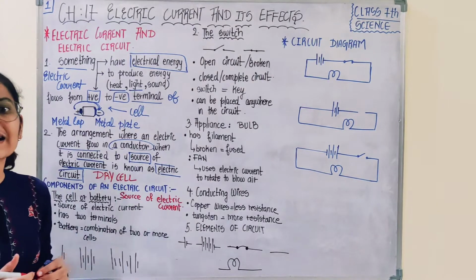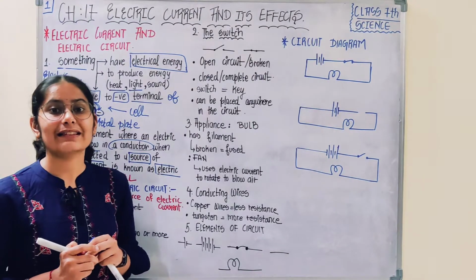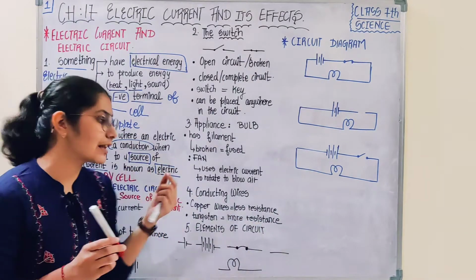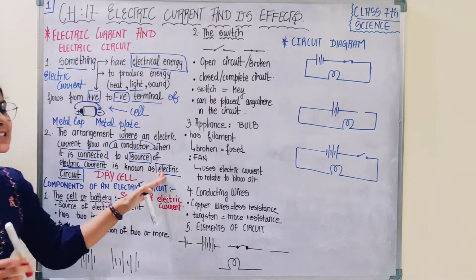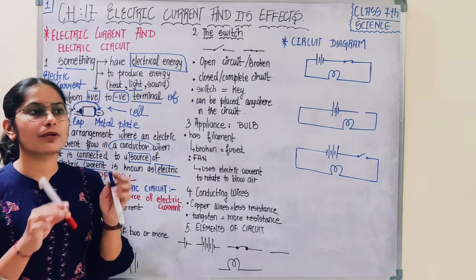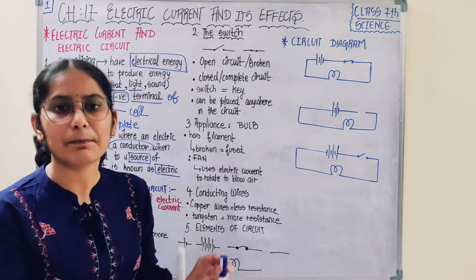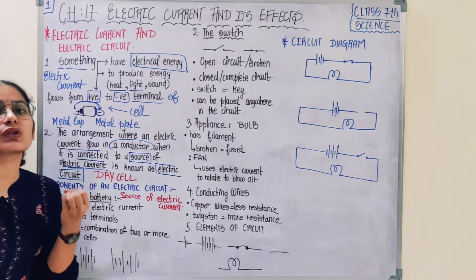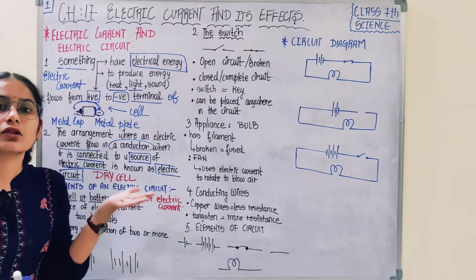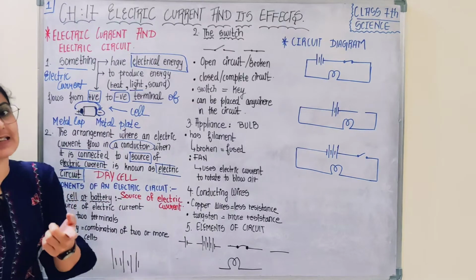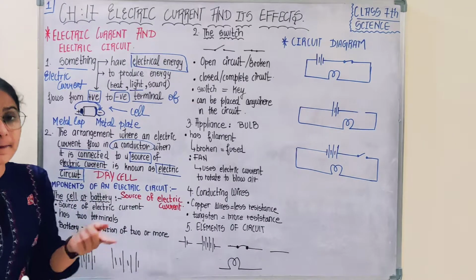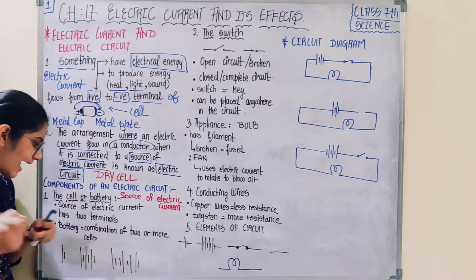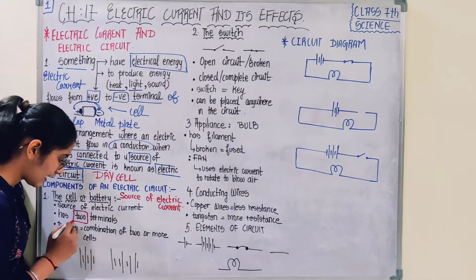This cell contains chemical, and this chemical is converted into electric current when this cell is involved in any circuit or is put or inserted in any electrical appliance. So the dry cell would produce electric current. So now the dry cell is acting as a source of electric current. The cell has two terminals.